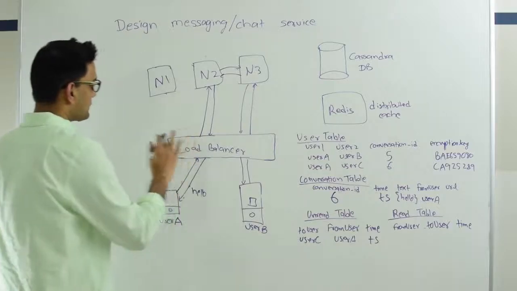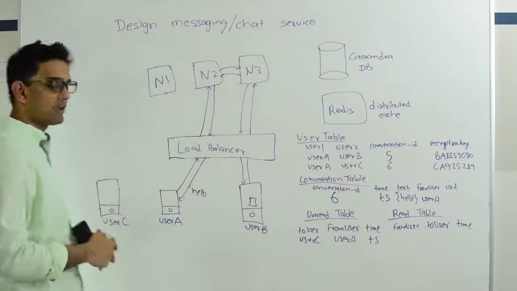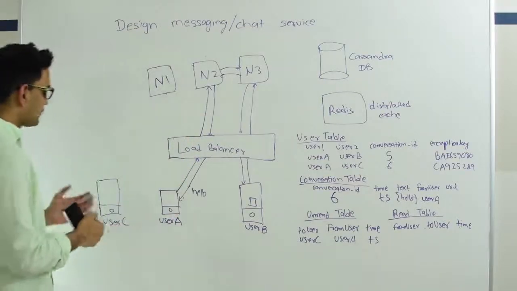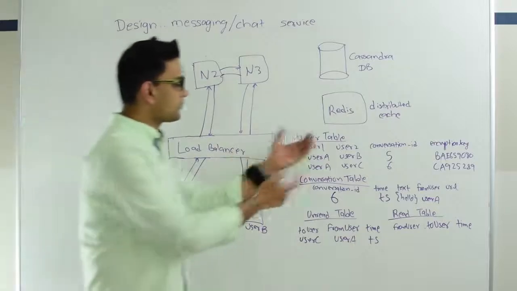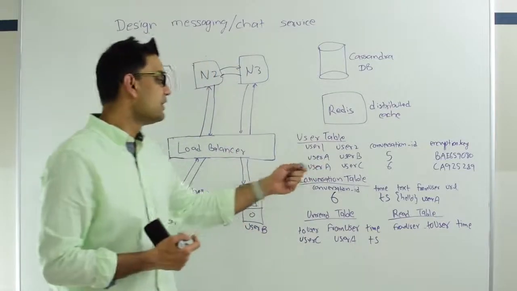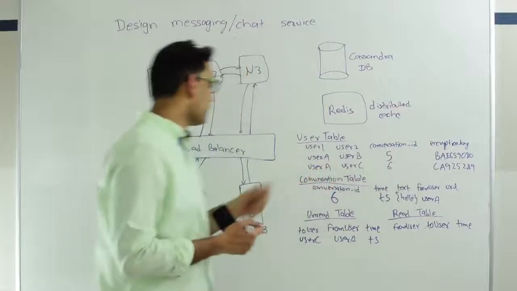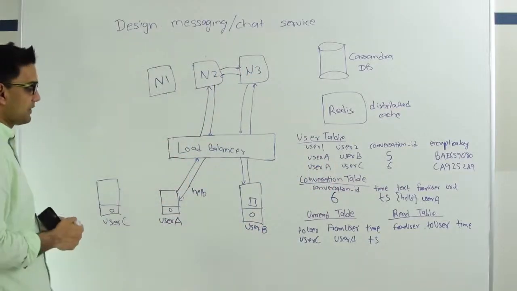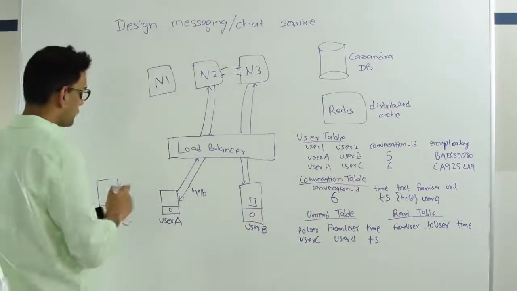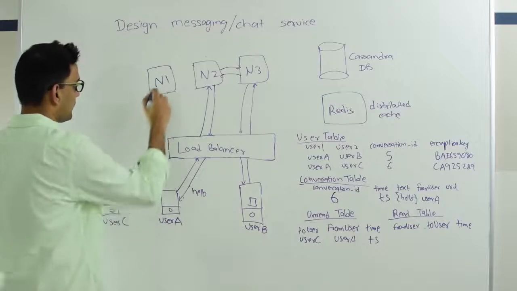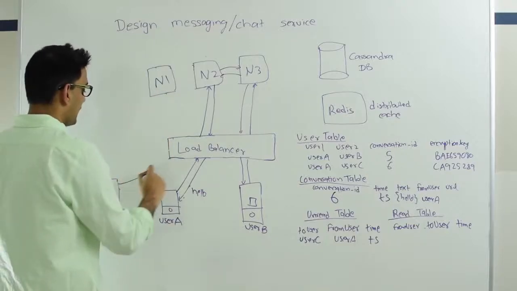Now let's suppose that user C comes online after say 5 hours. As soon as user C comes online, first he's going to fetch all this information: basically, what is the conversation ID and what is the encryption key for user A. So user C fetches all that information, and also he's heartbeating with some server, say N1.